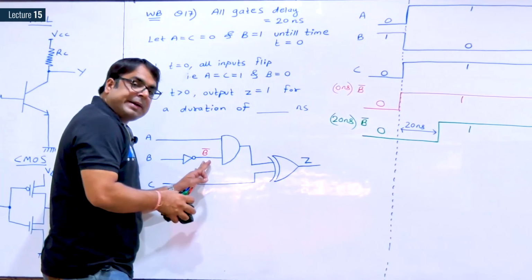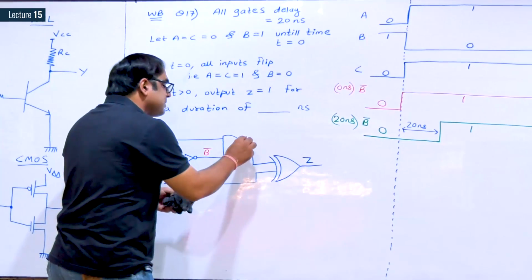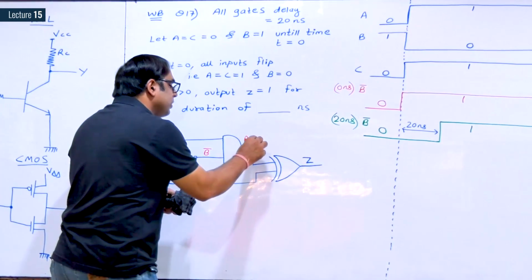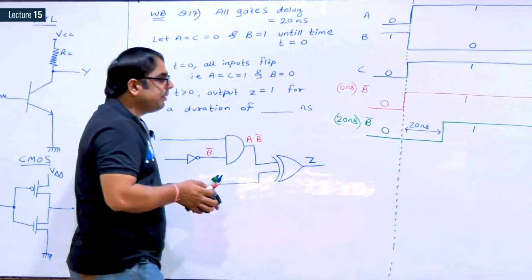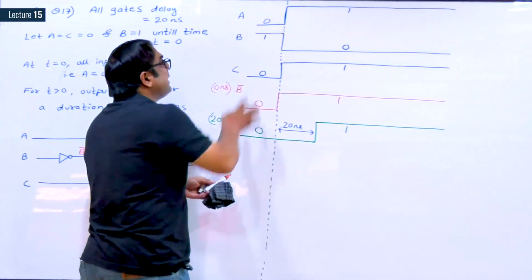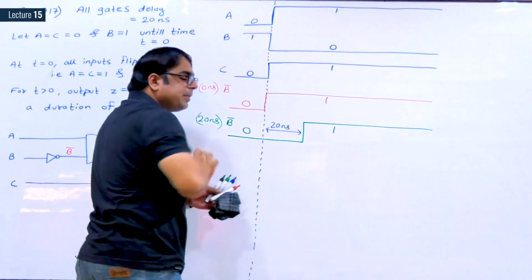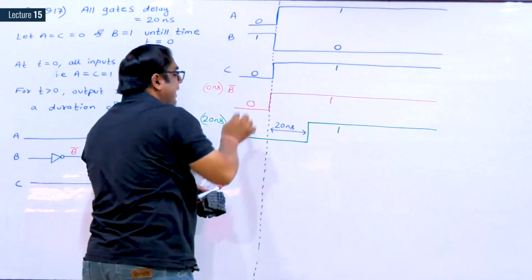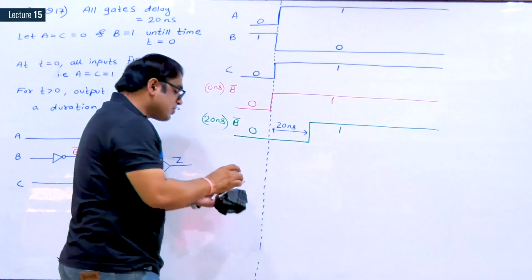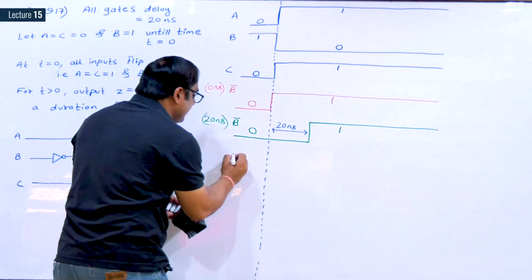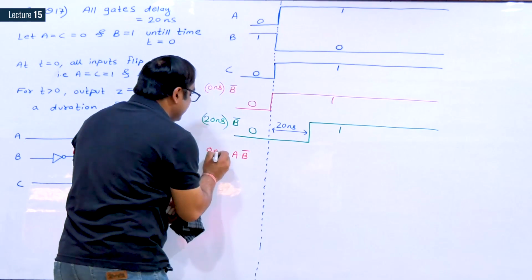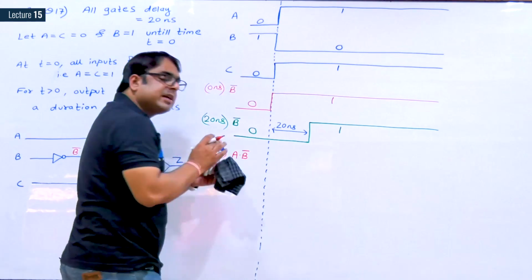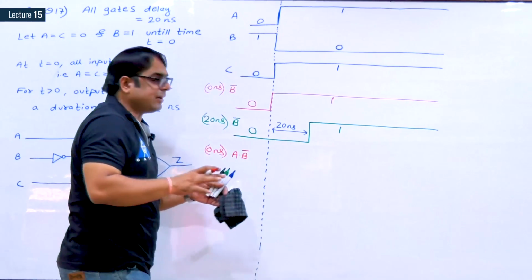Now come to the circuit. We have got B complement. Next step is A dot B complement. So see, this one is A and this is B complement. First consider there is no delay in the AND gate.